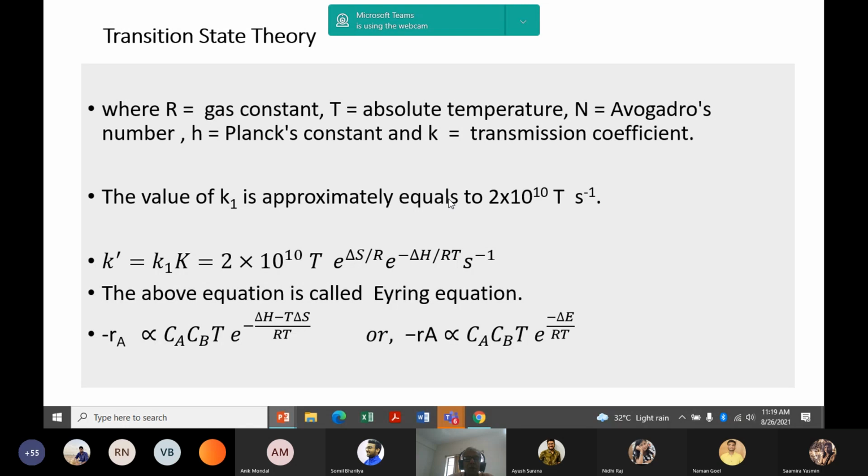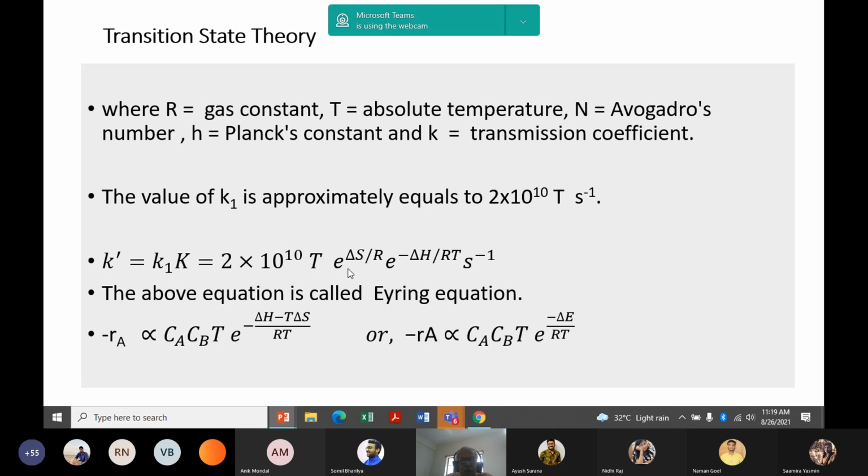And so k1 is approximately equal to 2 into 10 to the power 10. And K prime is given by k1 K. But K is not known. It is given in terms of entropy and enthalpy. Substitute this, so K prime is given by this expression. And from this expression, we find that the rate constant is proportional to temperature and some exponential terms.